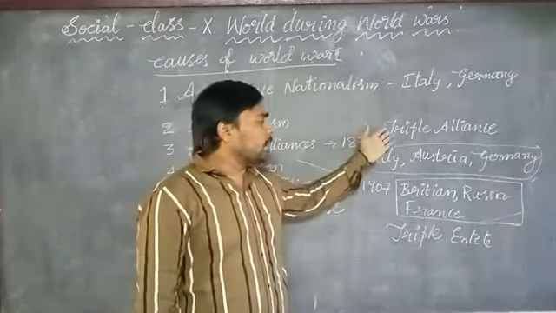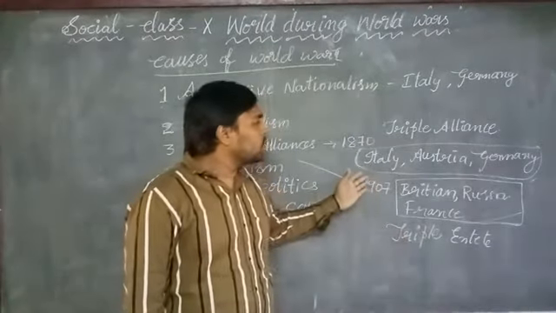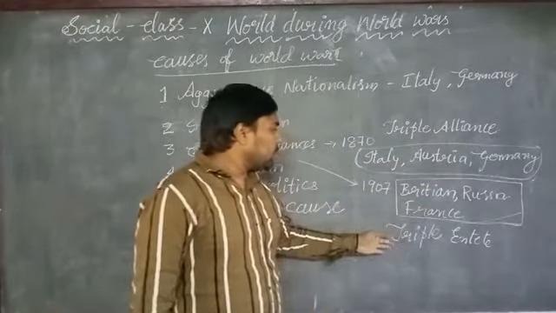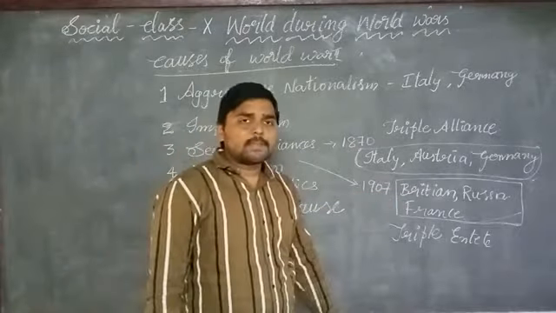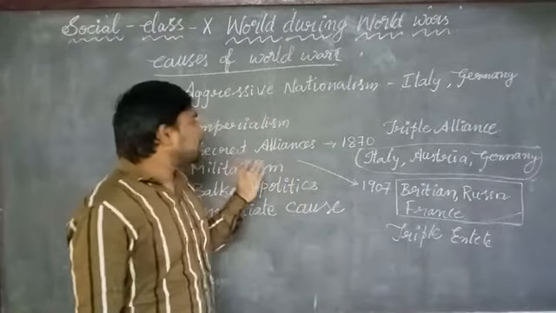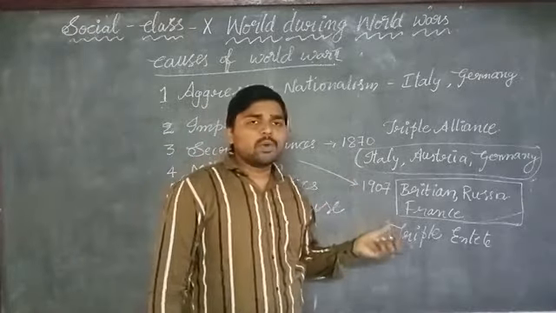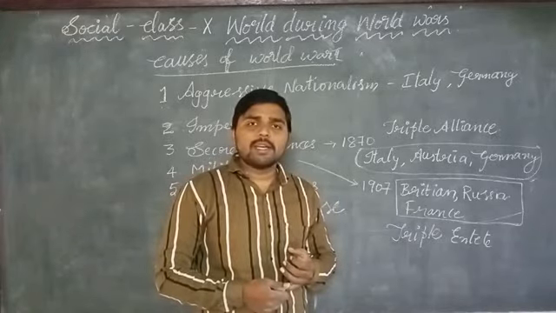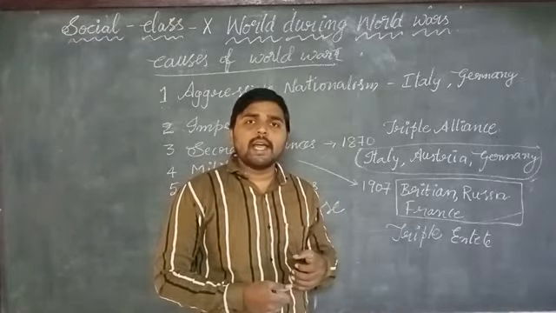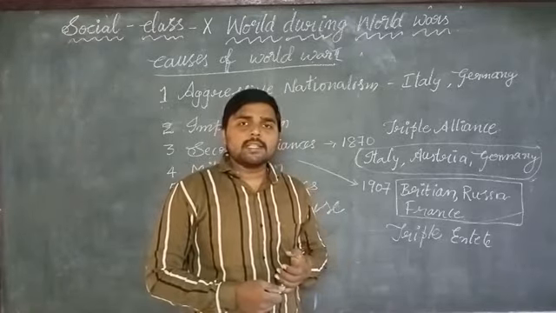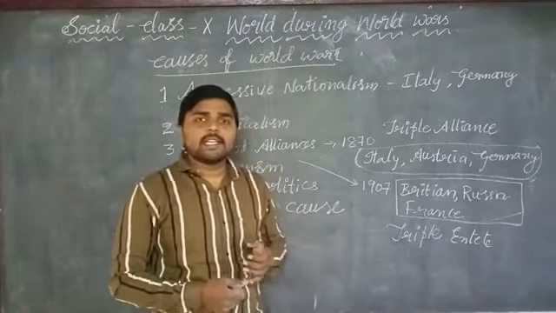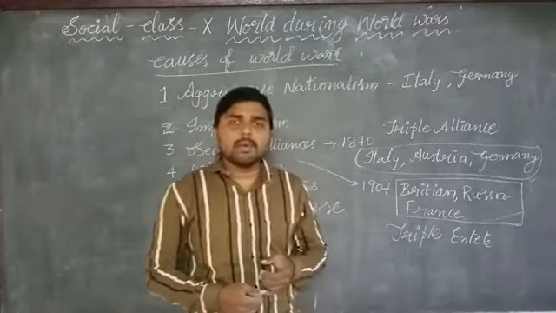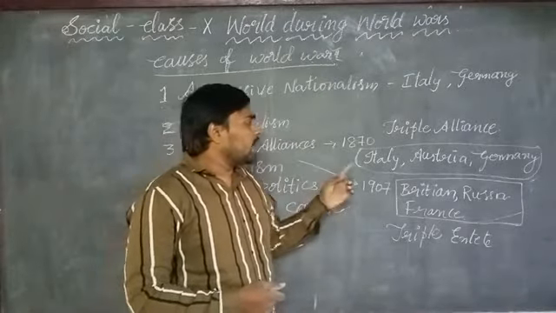Okay, this is about the Triple Alliance and the Triple Entente. In the Triple Alliance there are three countries: Italy, Austria, and Germany. In the Triple Entente, Britain, Russia, and France. Once again, about the secret alliances between these two groups. In 1870, after defeating France, Otto von Bismarck wanted to isolate France. That's why he made a mutual alliance with Italy and Austria. The mutual alliance between these three countries is called the Triple Alliance: Italy, Austria, and Germany.